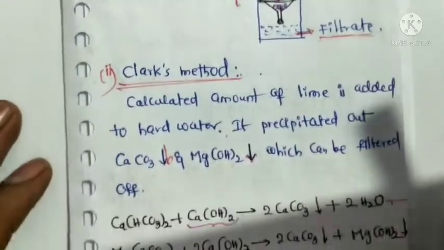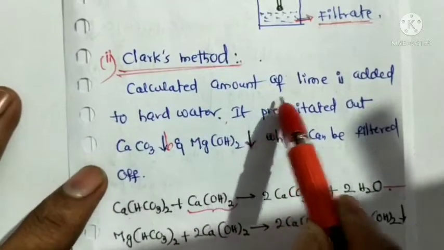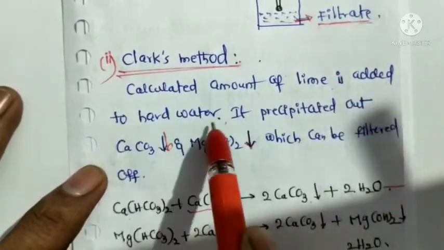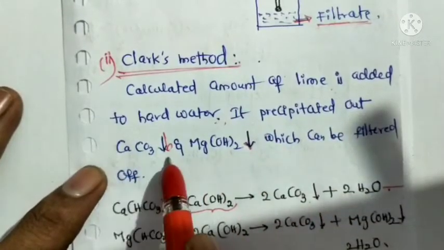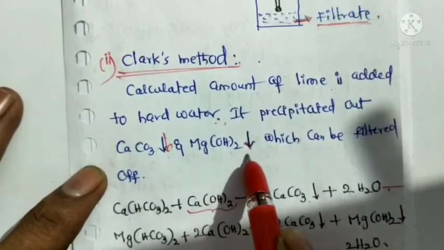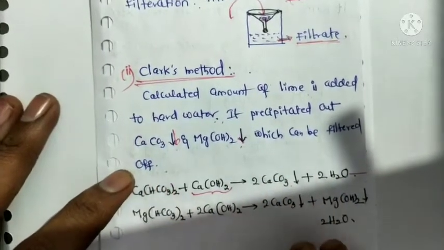Next one is Clark's method. A calculated amount of lime is added to hard water. It precipitates out calcium carbonate and magnesium hydroxide, which can be filtered off simply.